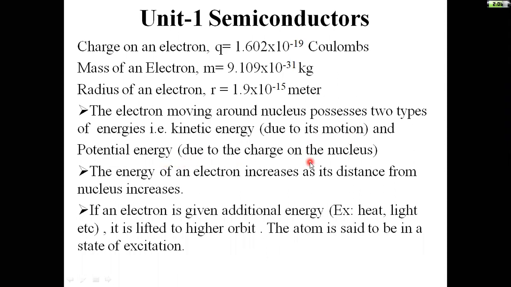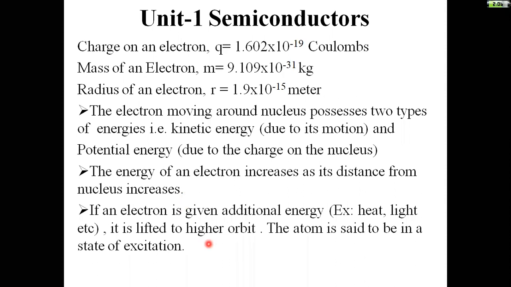These two are the energies acquired by the electron. The energy of an electron increases as its distance from the nucleus increases. The outermost electron has more energy than the electron present in the innermost orbit. That is the meaning of this.